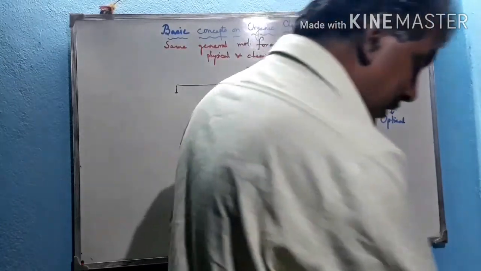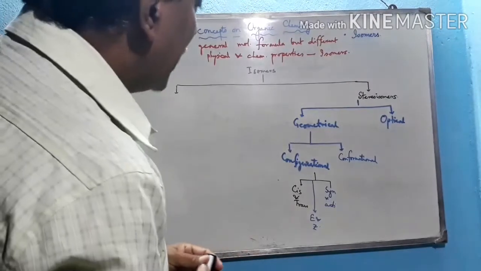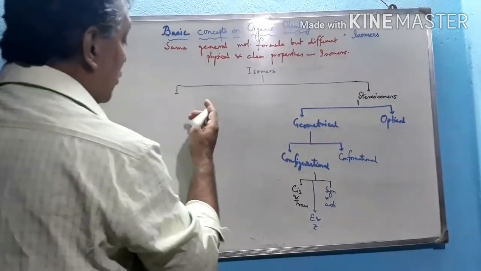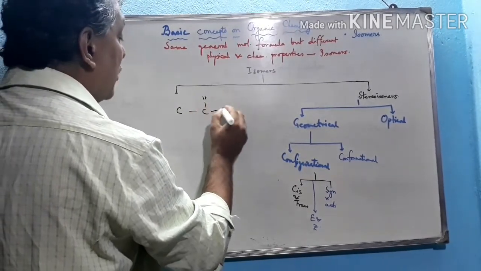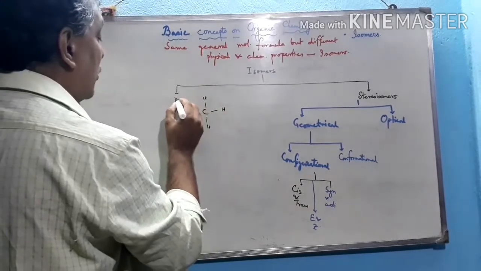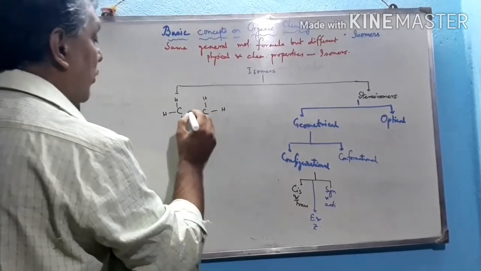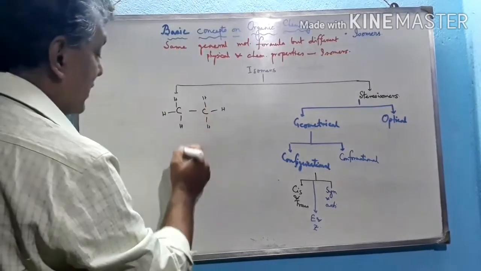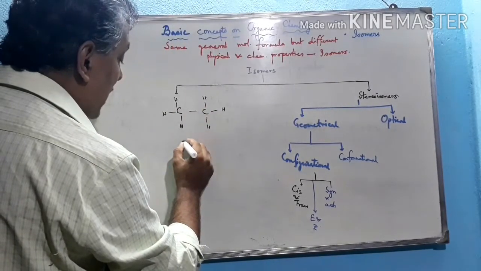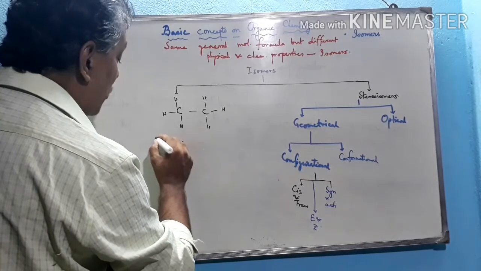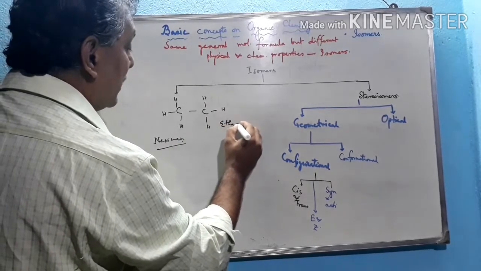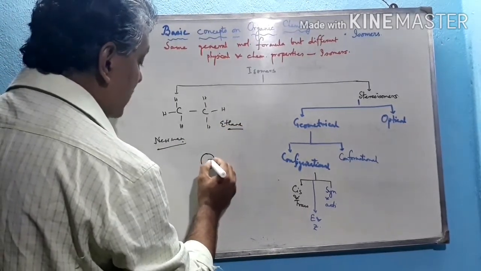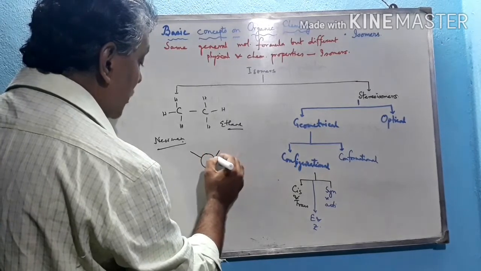So the isomers obtained through the free rotation about the carbon-carbon sigma bond are called the conformational isomers. That means C single bond C. Suppose these groups are hydrogen, hydrogen, hydrogen, and this is also hydrogen, hydrogen, hydrogen. If we rotate this, the structure changes. If we draw the Newman projection formula of this compound, ethane, we can draw this structure.